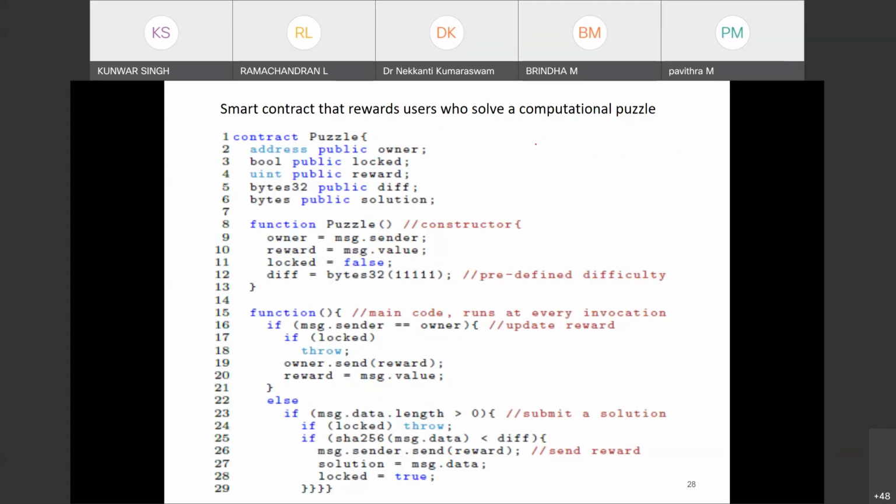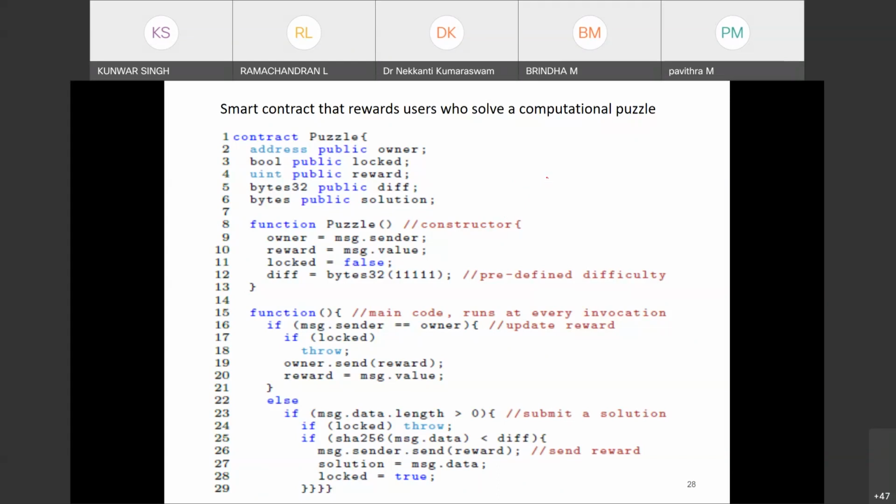Whoever solves the hash puzzle will be rewarded some money. This is the code. In this contract, if you have solved the puzzle, you will send your answer. The input for this contract will be your answer. If your answer is correct, it will transfer the ether to your account. And if it is not correct, it will not do anything.